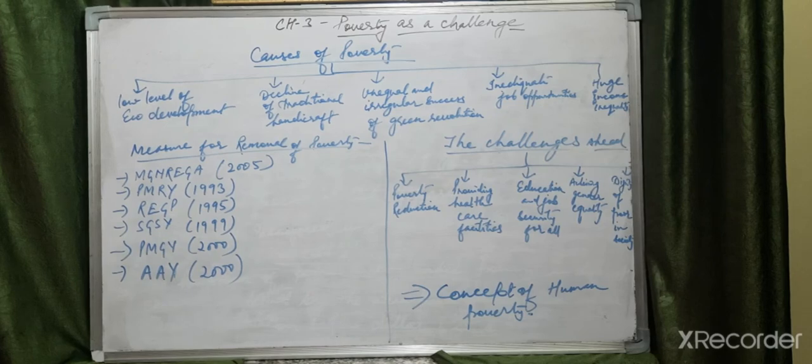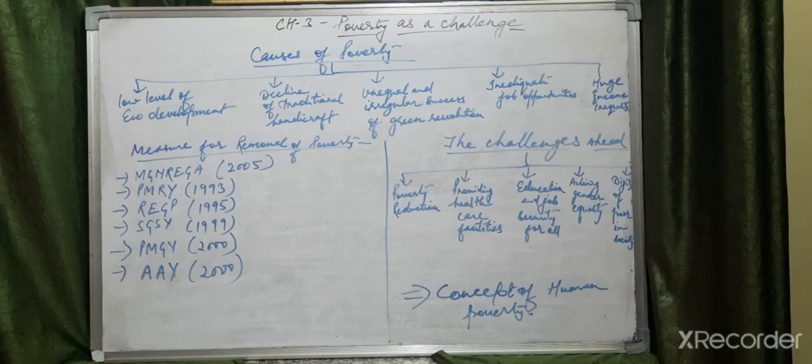These are the challenges ahead. We can't concentrate only on income; we have to concentrate on healthcare facilities also, job opportunity also, achieving gender equality, and the dignity of the poor in society. It is often observed in society that if a person is poor, he does not get proper respect. Those who are poor are ill treated, and that should not be there. They also have the right to be respected. Not only the rich should be respected. This is the real concept of human development.